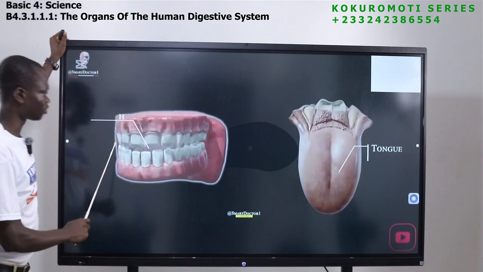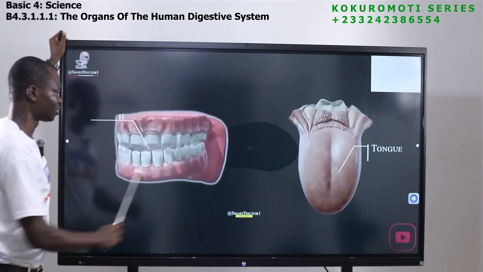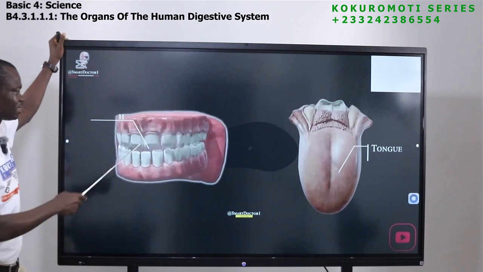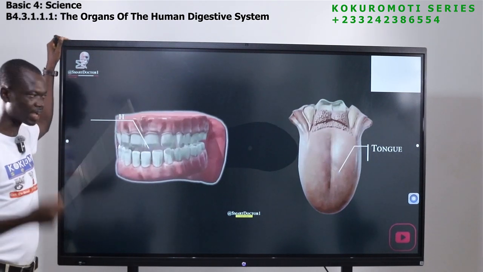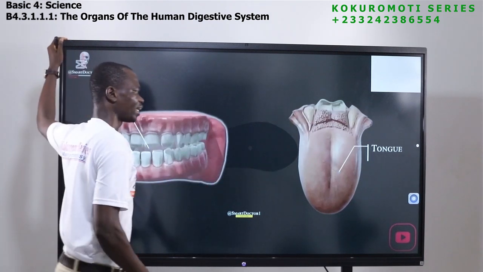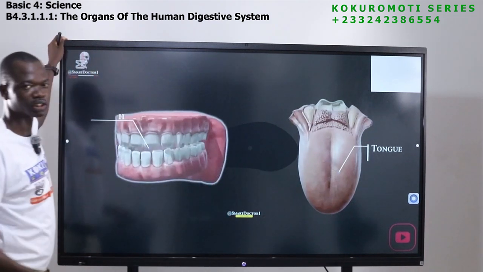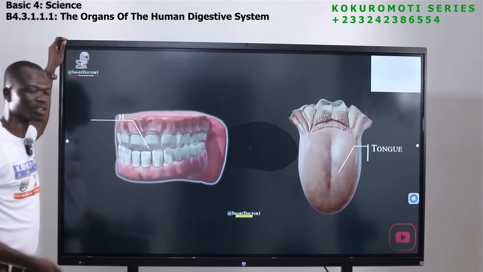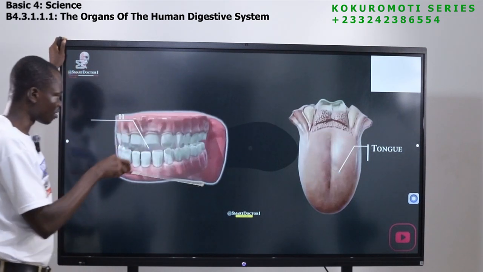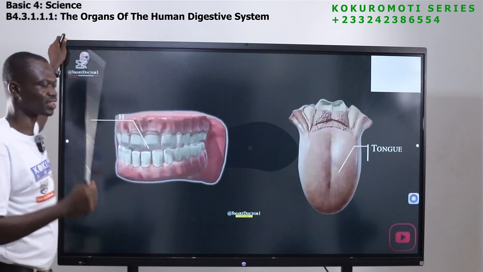This is the teeth. You put the food in your mouth, the teeth will break the food down into smaller parts. It will grind it. The tongue too is there. The tongue will turn the food to help the teeth break it down. In the mouth, we also have the salivary gland.